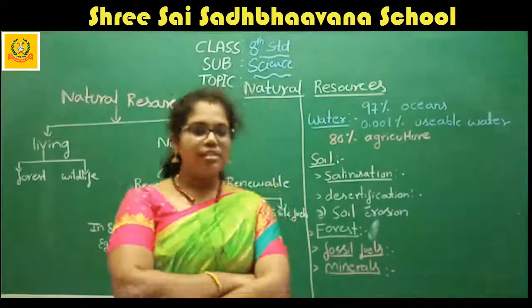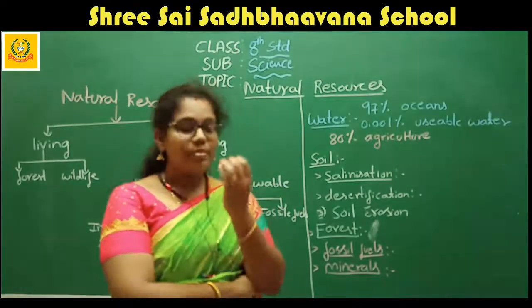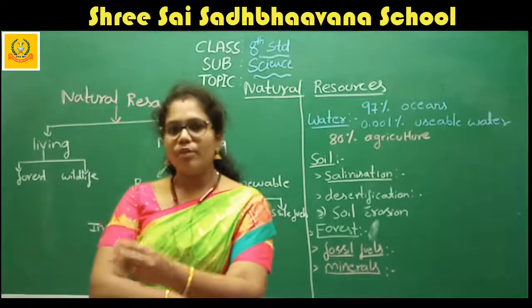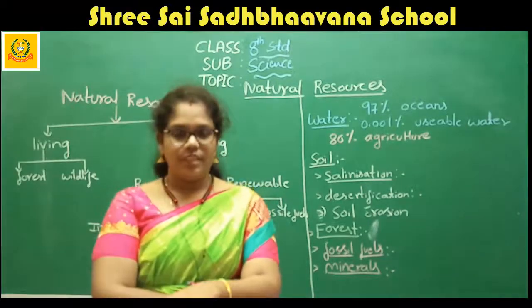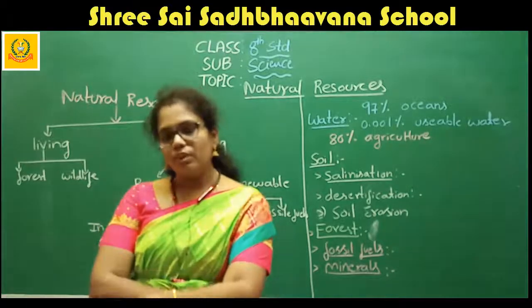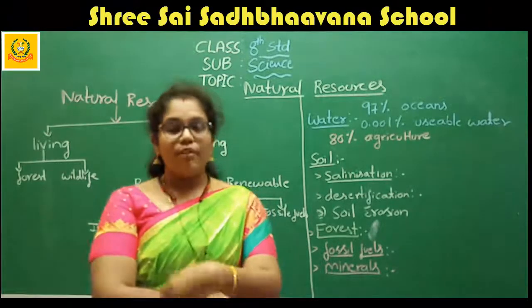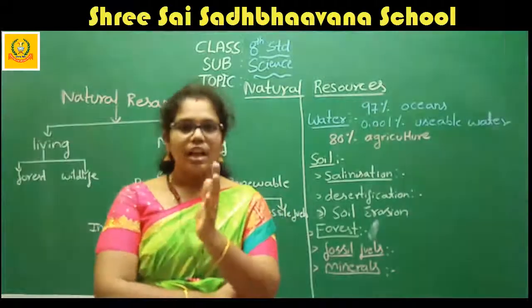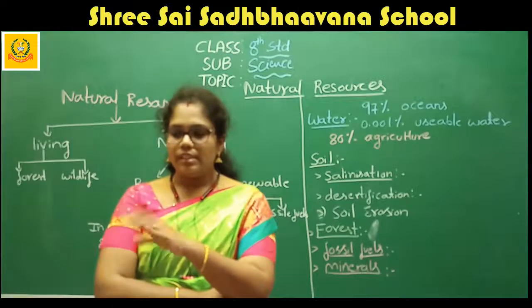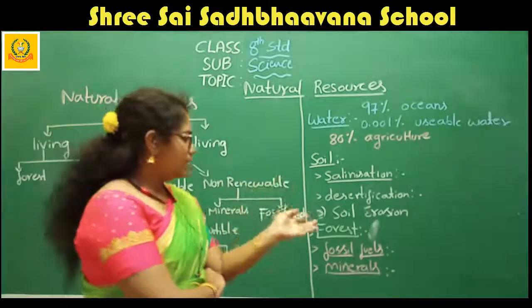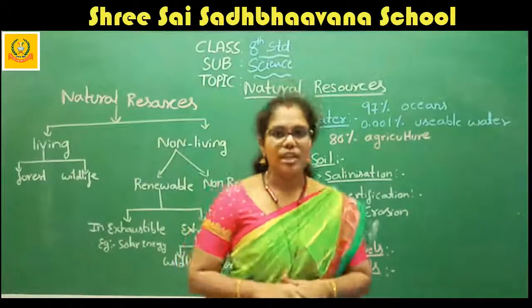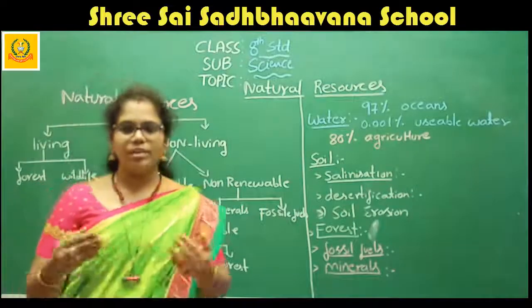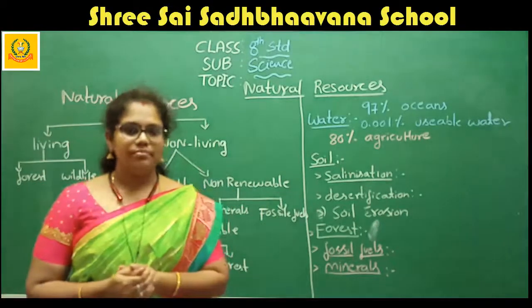And what do minerals mean? The substances that are present in the form of ore. The substances which are found in the form of ore in the earth's crust are known as minerals. After getting the minerals, we remove the ore and the dust particles in that ore. This is the last concept. The best examples of minerals in the earth's crust are gold, silver, and platinum.